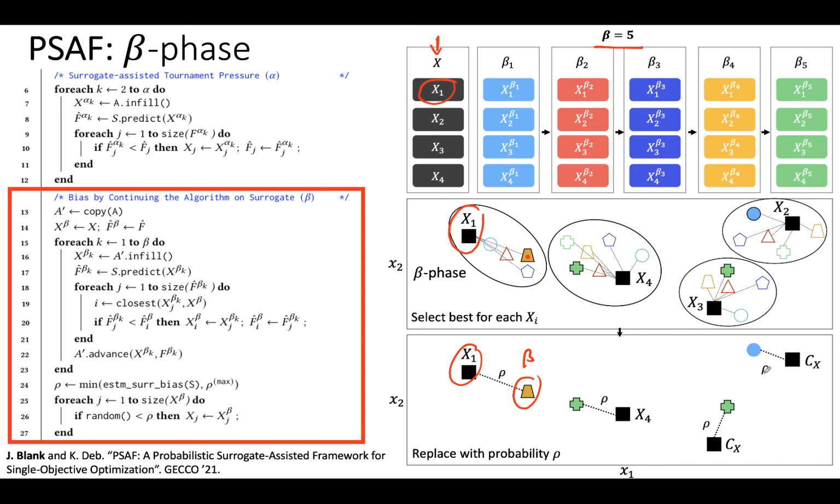Then, with a probability of rho, we either take the one from the alpha or from the beta phase, which means rho determines whether we are using the one with surrogate influence, not changing the advance states, or the one from the beta phase, which calls infill and advance a couple of times and looks multiple generations into the future. If the surrogate is better, then a higher probability of using the beta phase is suggested. We are looking into the different meaning of the variables in our result part.